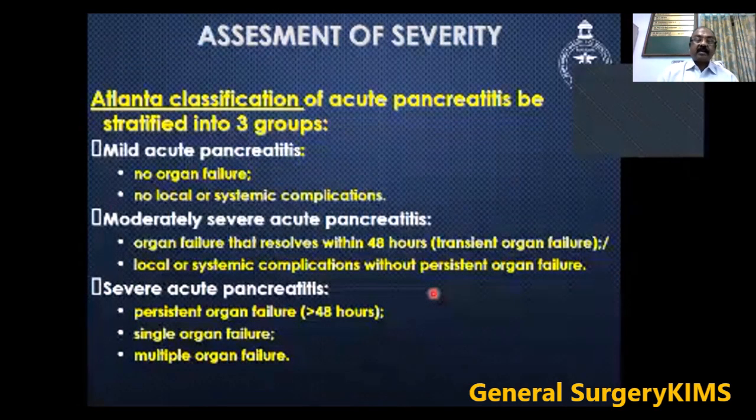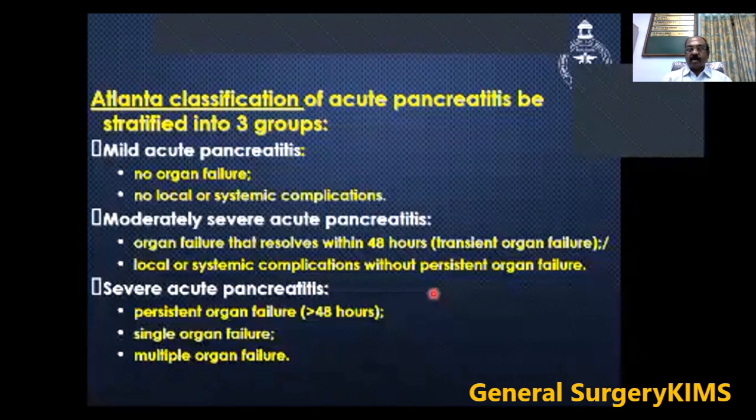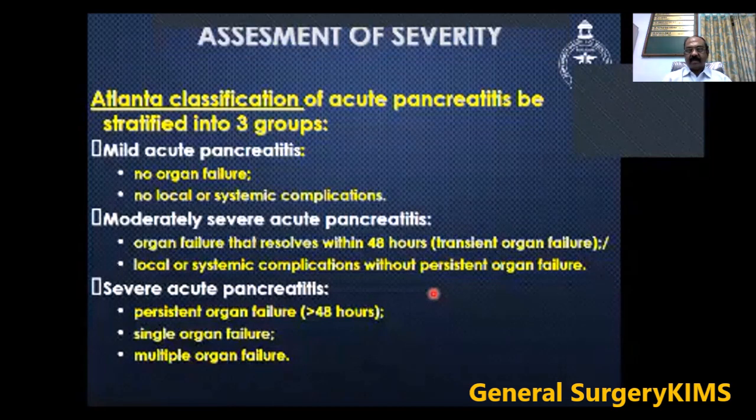The Atlanta classification of acute pancreatitis is stratified into three groups: mild acute pancreatitis, moderately severe acute pancreatitis, and severe acute pancreatitis. When you make a diagnosis of mild acute pancreatitis, there is no organ failure, no local or systemic complications.